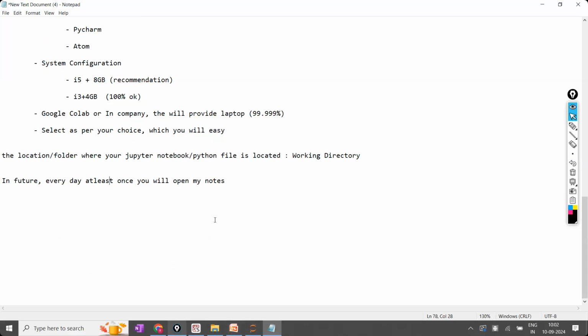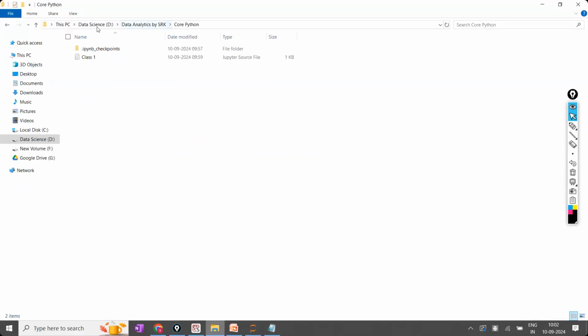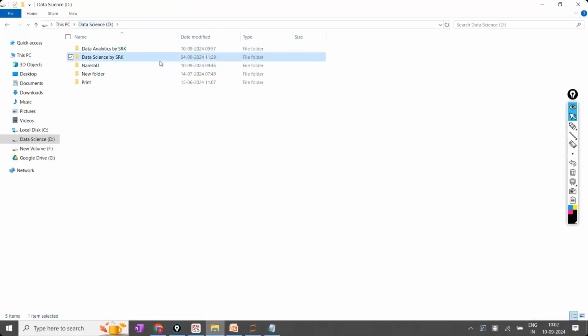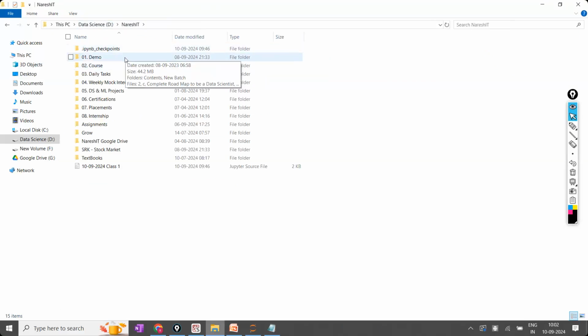Now, the second one is the working directory. How to set the working directory is clear. And these notes are also created, and I'm going to share the notes with you. Even how to create the working directory is available in the notes.